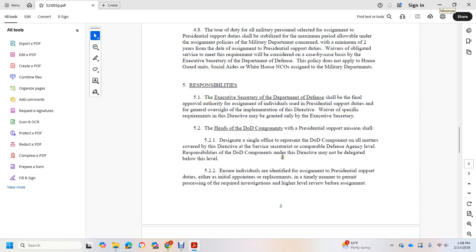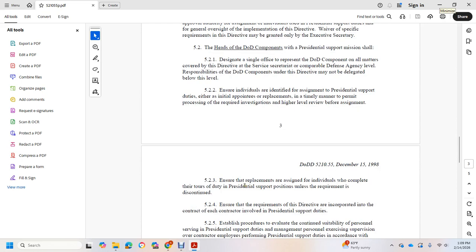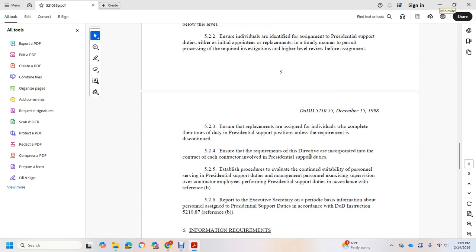Ensure individuals are identified for presidential support duties, both for initial appointments and replacements, in a timely manner to permit processing of the required investigation and higher level review before assignment. Ensure that replacements or assignments of individuals complete the tours of duty in presidential support positions unless the requirement is discontinued. Ensure the requirements of the directive are incorporated into contracts.